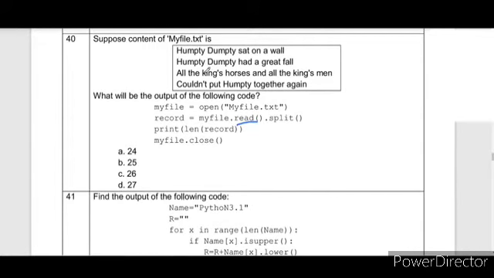Length of record. Now here you have to find, when the record contains a string which is split into words, so you have to count the words here. So 1, 2, 3, 4, 5, 6, 7, 8, 9, 10, 11, 12, 13, 14, 15, 16, 17, 18, 19, 20, 21, 23, 24, 25. So can you find out the total number of words?